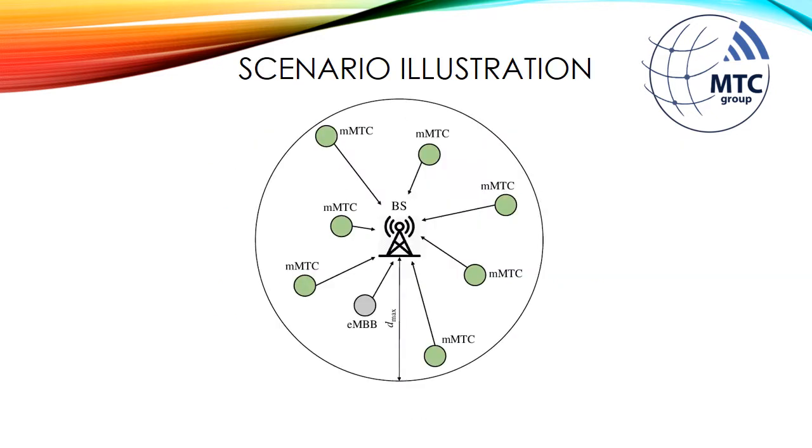In this paper, we study an uplink scenario of a 5G network where a massive number of machine-type communication devices and an eMBB device are transmitting in the uplink to a common base station. All the devices are single antenna devices, whereas the base station is equipped with multiple antennas.